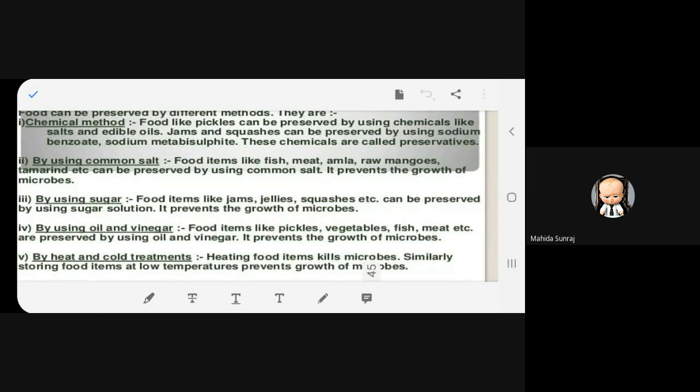Now pickles, you have seen. Ma'am, what is squishy? I'm not getting you. Can anyone help me?